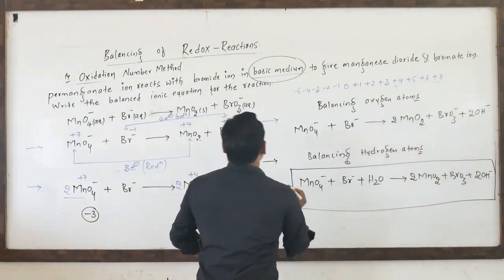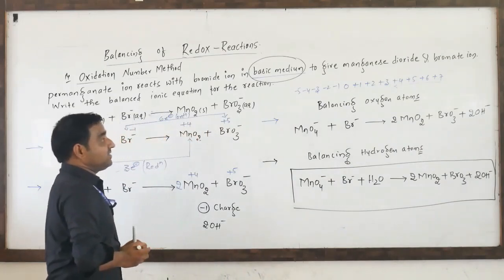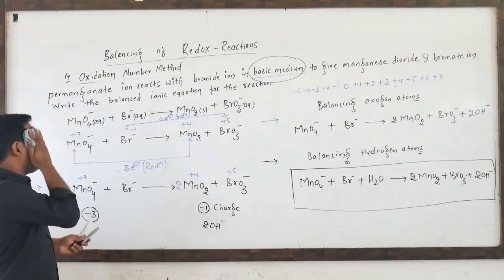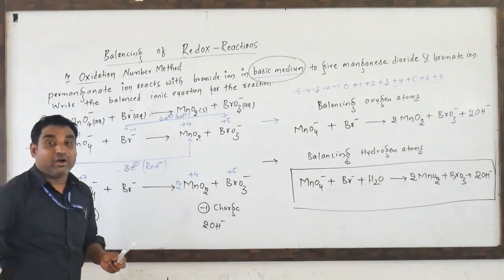This is a balanced redox reaction of manganese dioxide and bromate ion formation using permanganate ion and bromide ion.